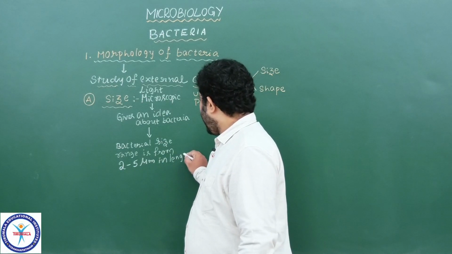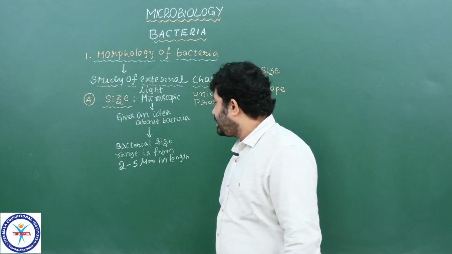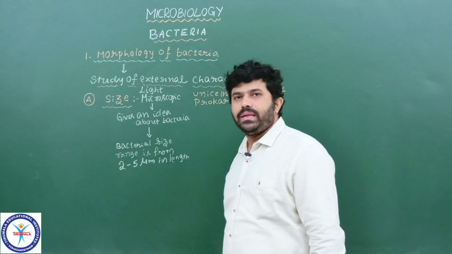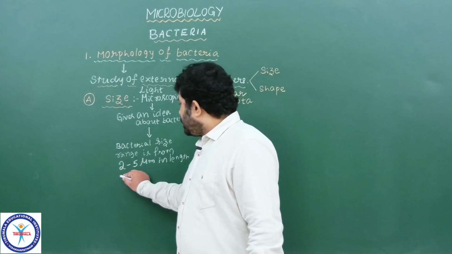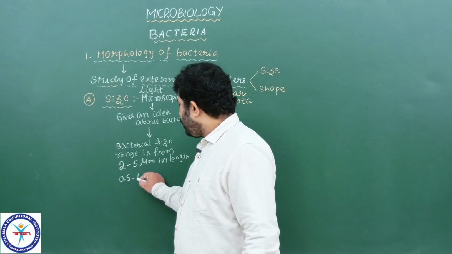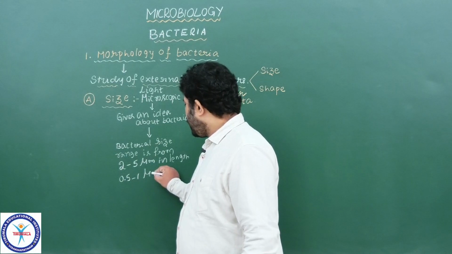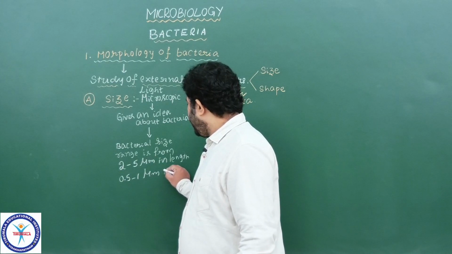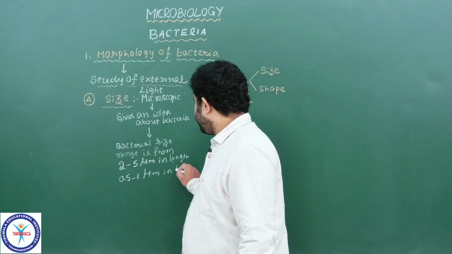Actually, the average length of the bacteria is 2 to 5 micrometer, and 0.5 to 1 micrometer in breadth.